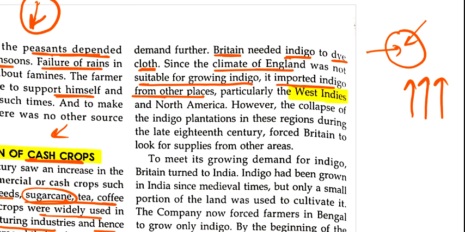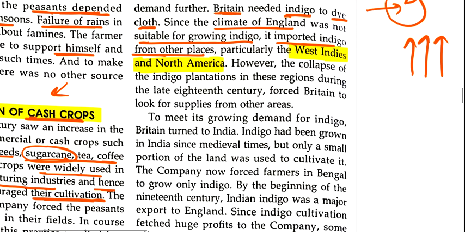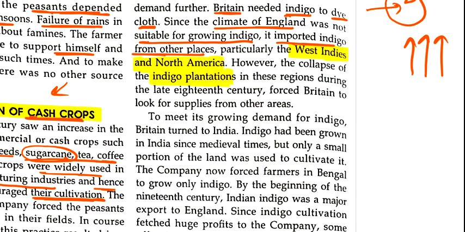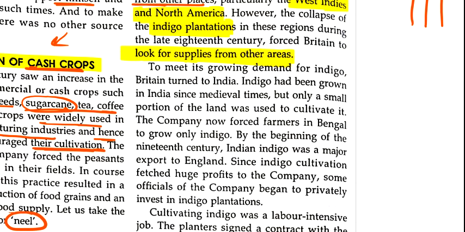Earlier they used to import it from West Indies and North America, but due to the collapse of the indigo plantations, they were unable to import the goods. So they were looking for other areas from where they could get the supply of indigo. To meet the growing demand, there was a huge demand in Britain. So the British came to India and forced every farmer to grow indigo.